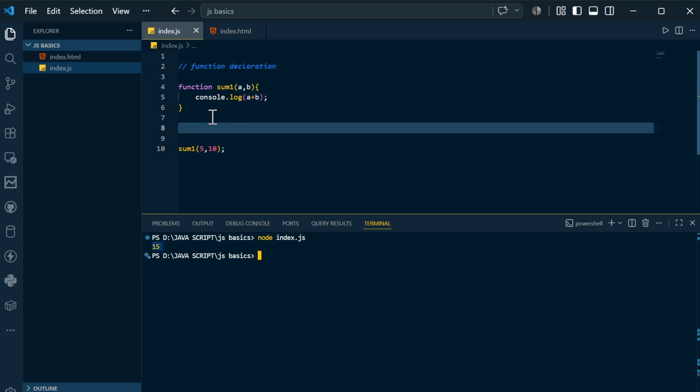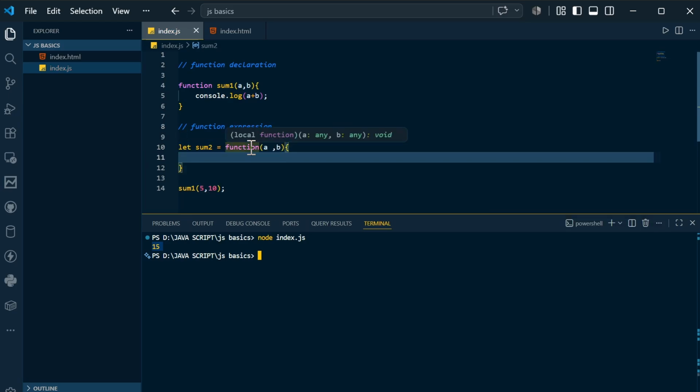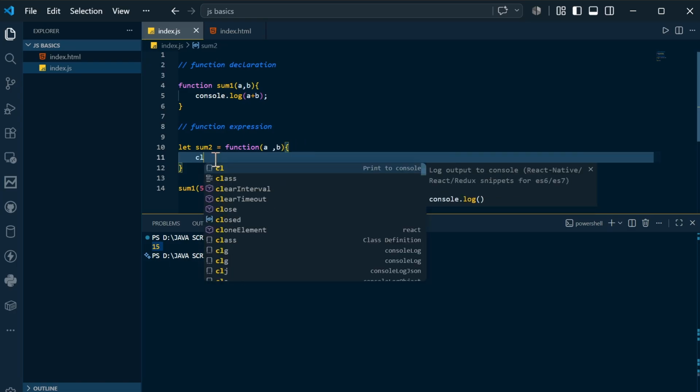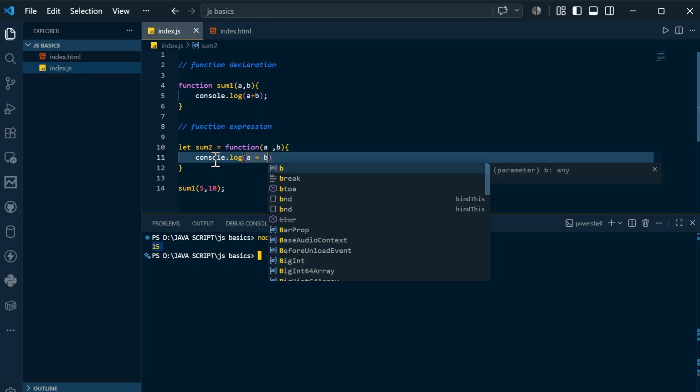Now the second way is function expression. In this function expression, I will call it sum2, and I will say it as function. Inside this I will accept two arguments, and see, after this function I am not mentioning any variable name. Here I will accept the arguments, and whatever I want to do, I will do, that is a plus b.